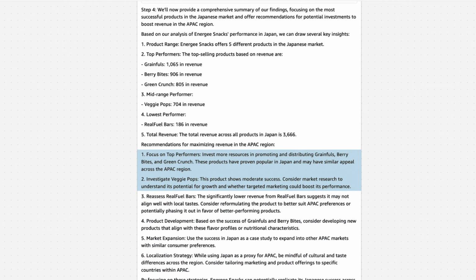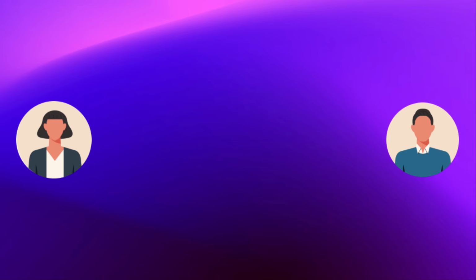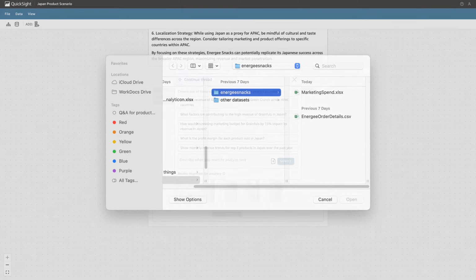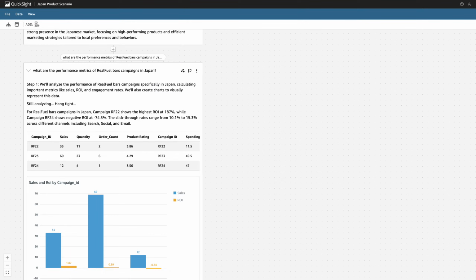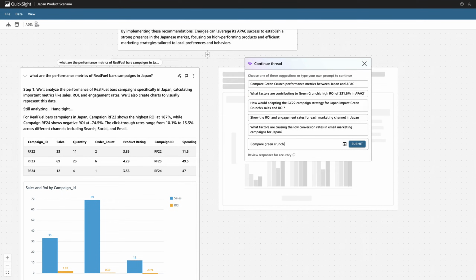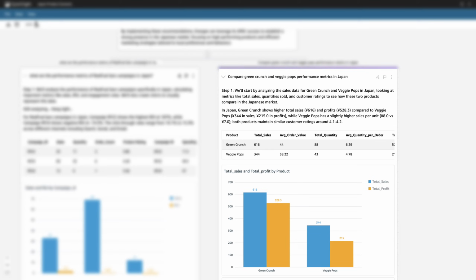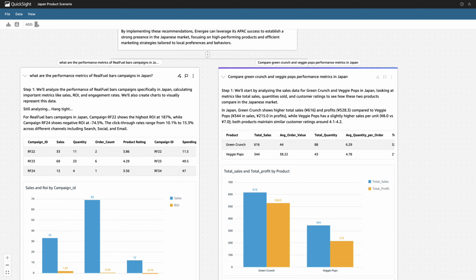These stand out to Mary, and now she's curious to see how marketing campaigns affected sales in Japan. She asks Carlos, head of marketing, to send over their campaign data, which Mary uploads for Q to build additional context into its response. She continues down to explore Q's recommendations, creating parallel threads to make side-by-side comparisons. In the first thread, Mary analyzes the performance of Real Fuel Bar campaigns in Japan. And in the second, Mary wants to compare the performance of campaigns for Veggie Pops and Green Crunch.